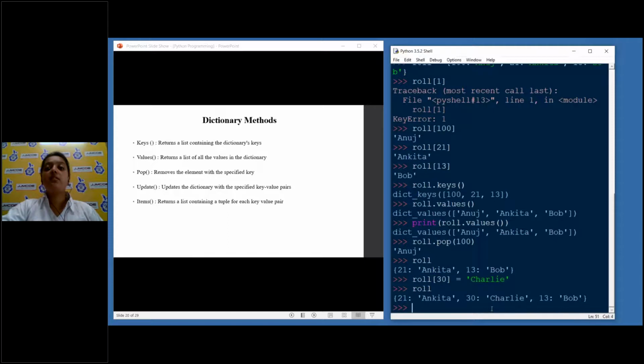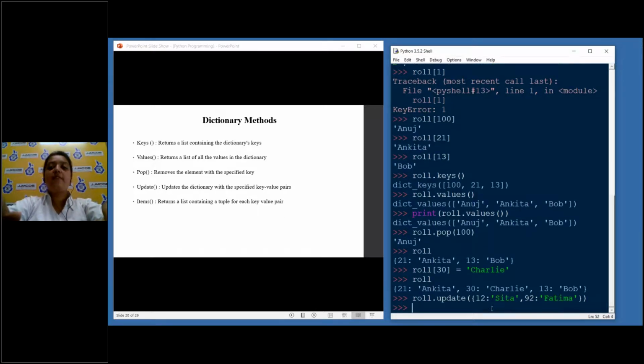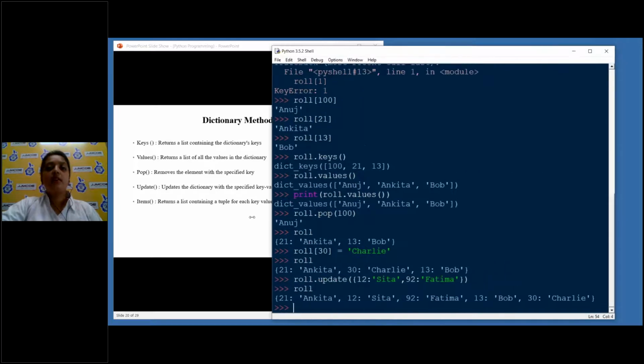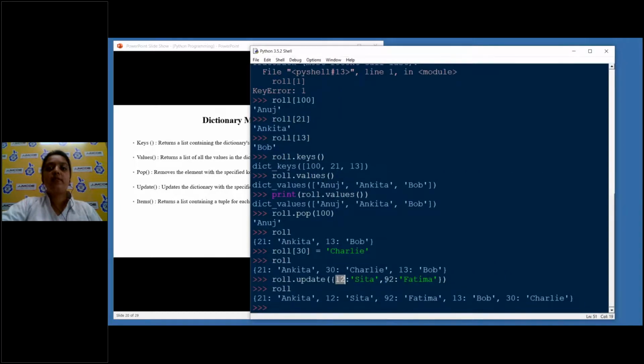But suppose I want to add many key value pairs at once. For that, I'll use something called update. Update, and pass the values. For example, I want roll number 12, suppose it's Sita, and another one, 92. These are just arbitrary values. Now if I see roll again, you see that these new key values are added: roll number 12 and 92.